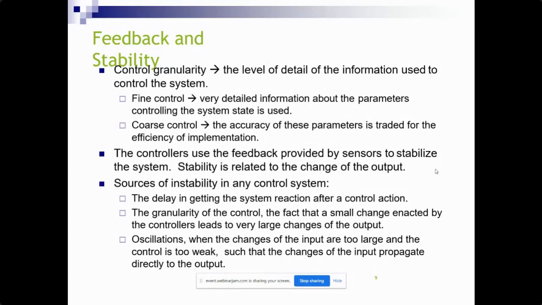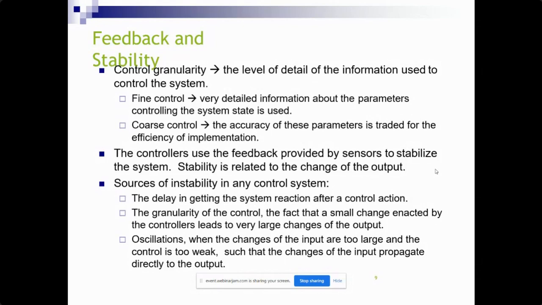Fine control uses very detailed information about the parameters controlling the system state. Coarse control uses less accurate parameters of the state for efficiency of implementation. The controller uses the feedback provided by the sensors to stabilize the system, and the stability is related to change of the outputs.